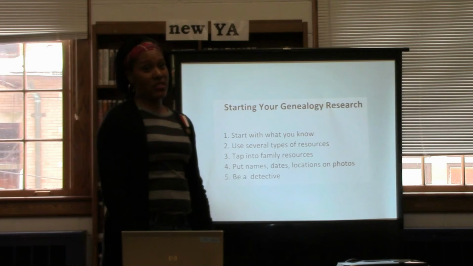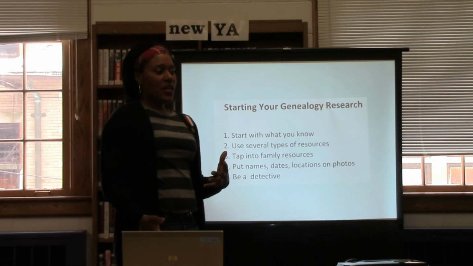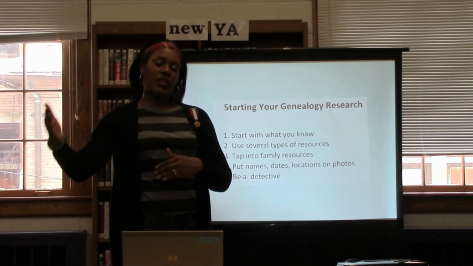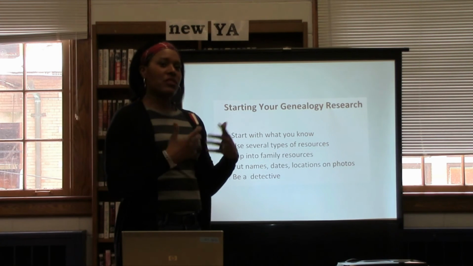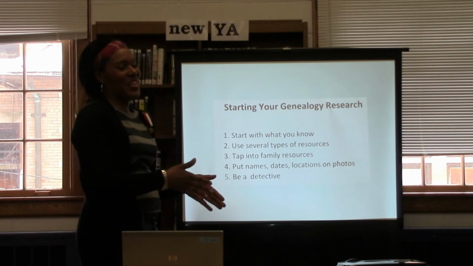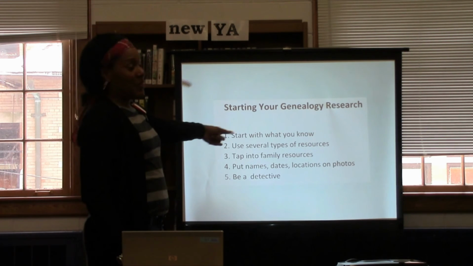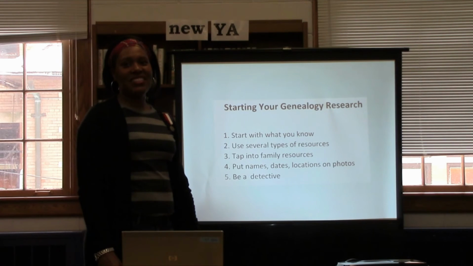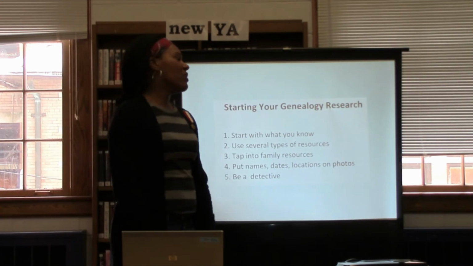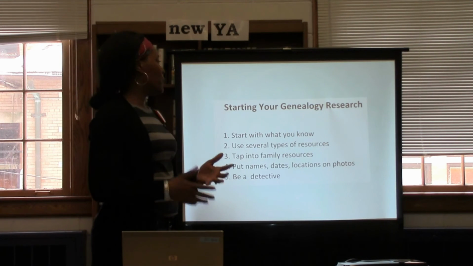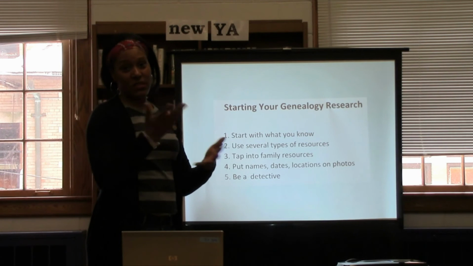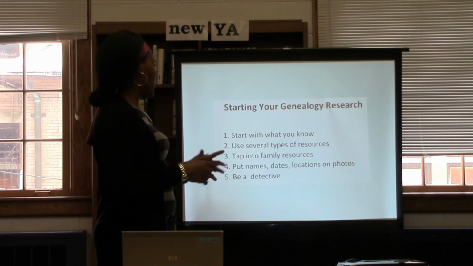And it is so interesting, because unlike learning history in school that is far removed, this is about your family. But stay focused. The other thing I mentioned before is to put the names and dates and locations on all of the photos, because 50 or 100 years from now, the people who would be interested in knowing who is in those photos won't have you here to tell them about those people.